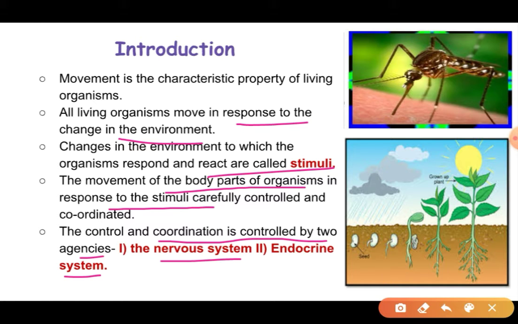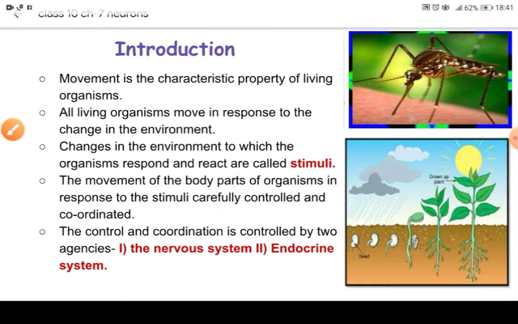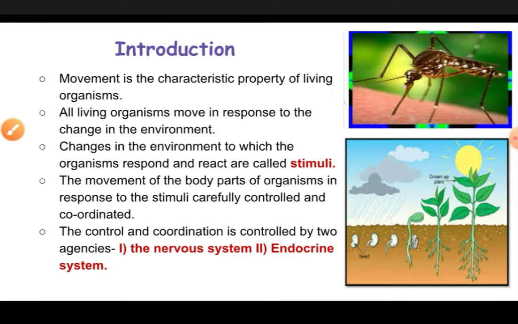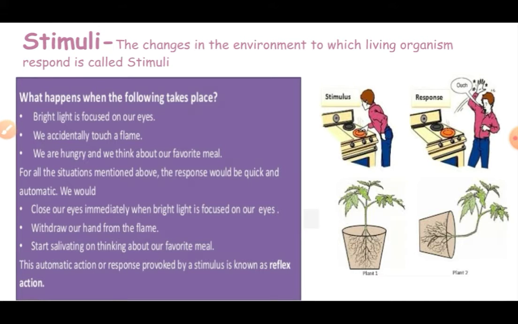So in this chapter we are going to study what stimuli are, how we respond to them, and how these responses are controlled and coordinated by our nervous system and endocrine system in detail.